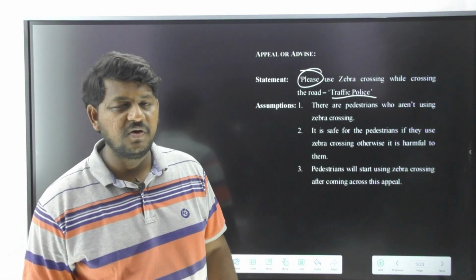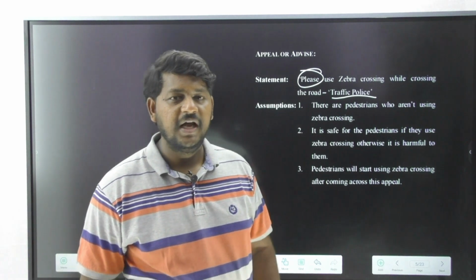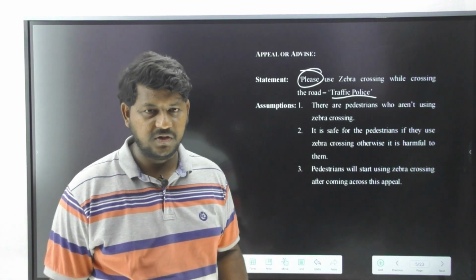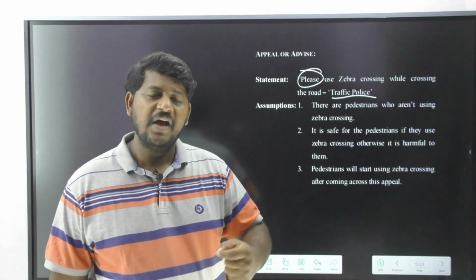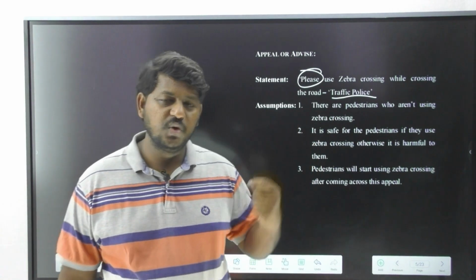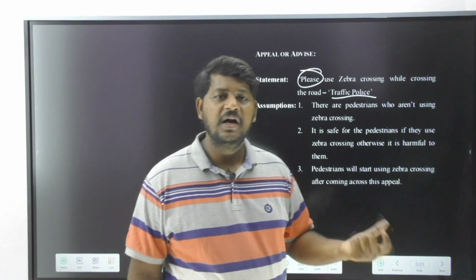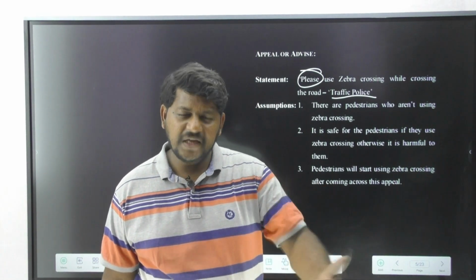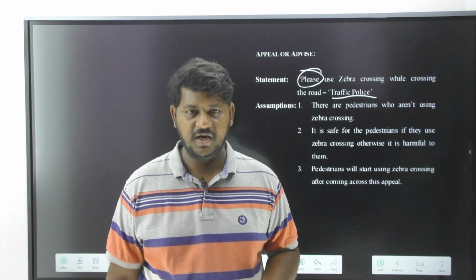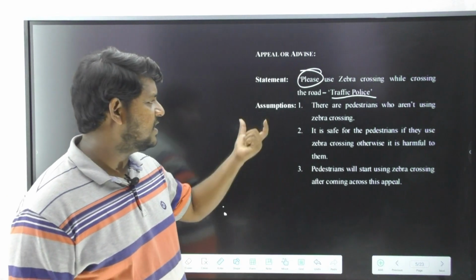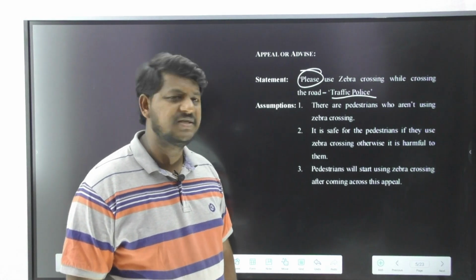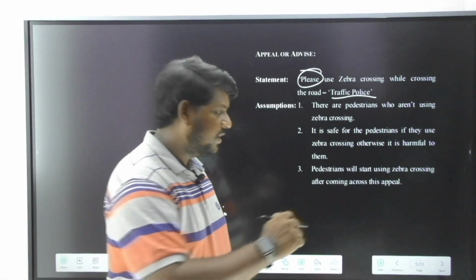What is the advice you observed over here? They are asking us to use the zebra lines while crossing the road. So according to traffic police, when they are asking you to use the zebra lines, what are their intentions? What are their assumptions? Definitely pedestrians are going to use it, correct? Let's observe assumption one. There are pedestrians who are not using zebra crossing. Yes or no? Definitely yes.